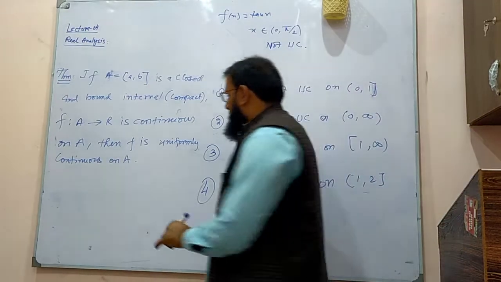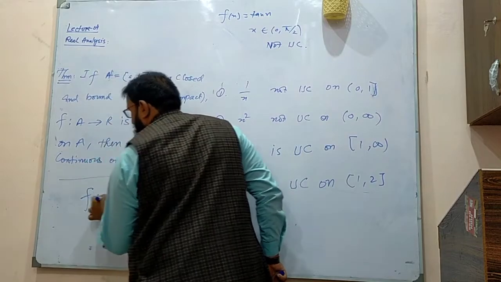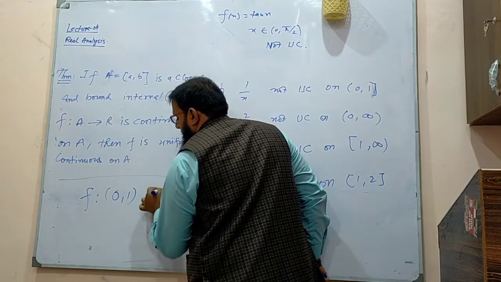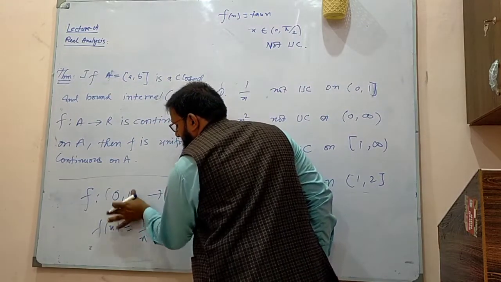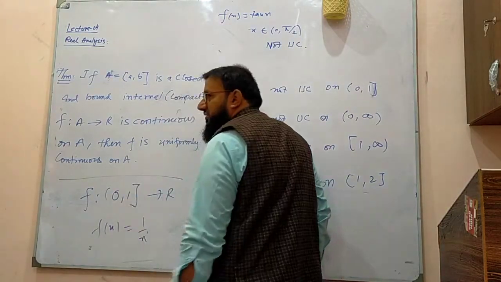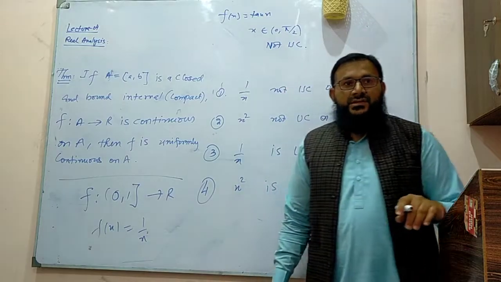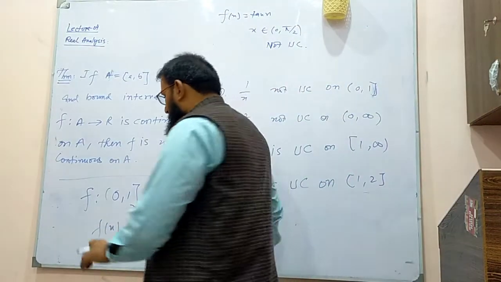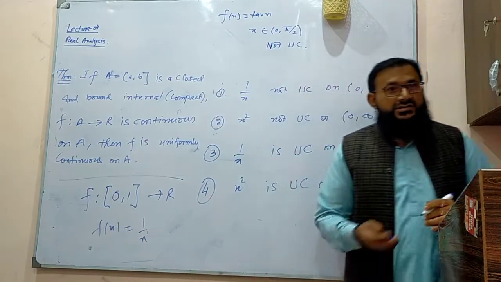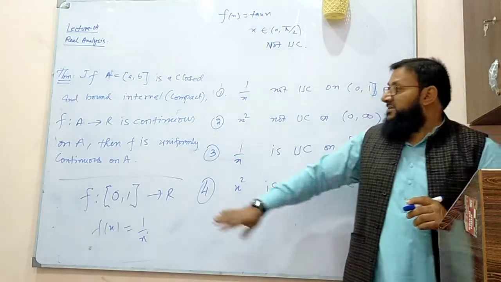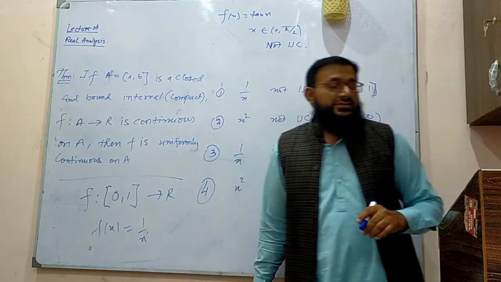But if I take this from (0, 1) to R and my f of x is 1 over x, this is not uniformly continuous because the domain is not closed and bounded. If I include 0, it is again not uniformly continuous, since it does not satisfy all the conditions of the theorem.